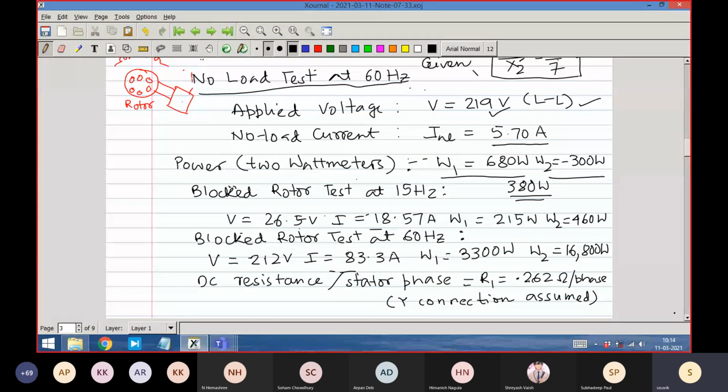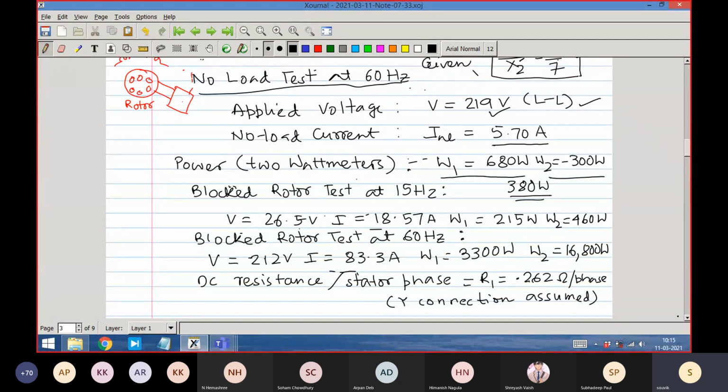But the frequency of the voltage that is normally induced in the rotor under running condition is 60 into 5%, 0.05, which is about 3 hertz. Yes or no? Yes. So if I want to mimic that situation under blocked rotor condition, what frequency should I apply to the stator? We should apply 3 hertz, but the lab may not be sophisticated enough to apply 3 hertz at that reduced voltage.